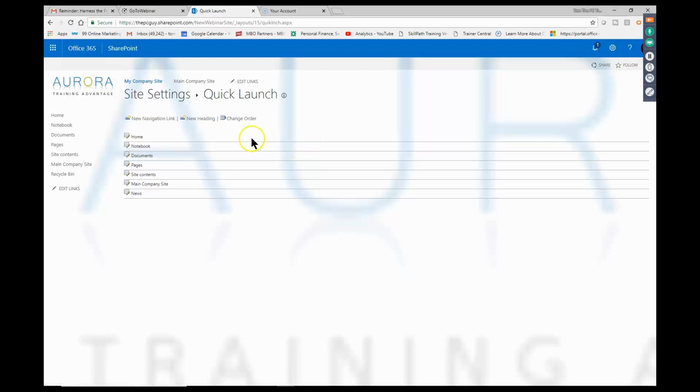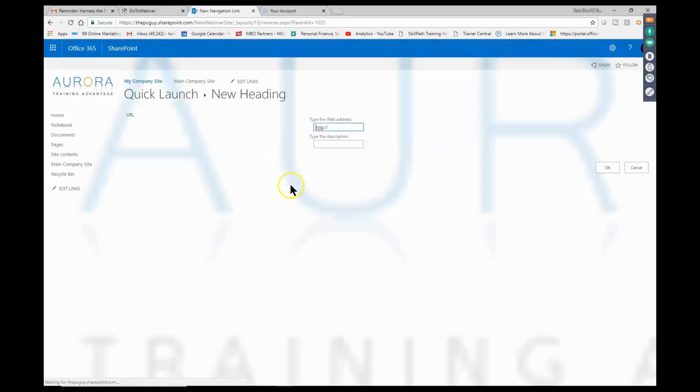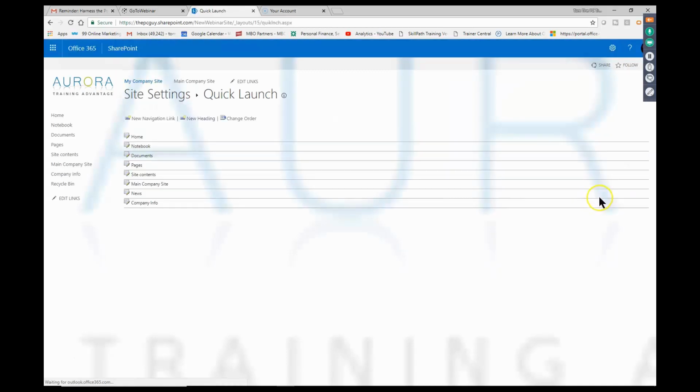Now you see where it says new heading and new navigation link. This is where you can start to group things together. So maybe I want a new heading, and I'm going to call it company info. So in this case, I can type in that same address, which will be fine. Now I can put the other links in it as a sublink.